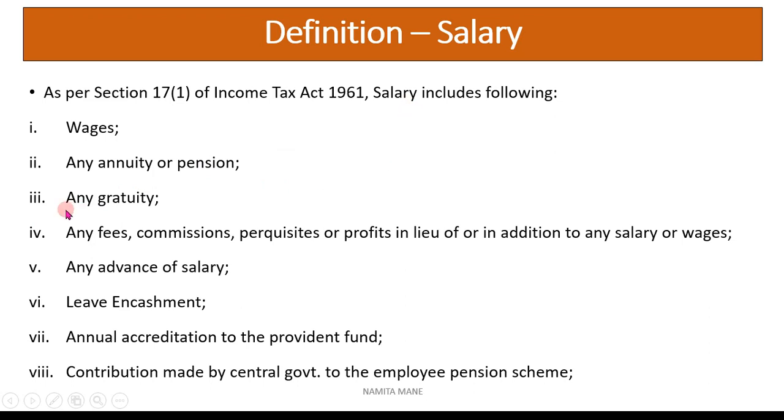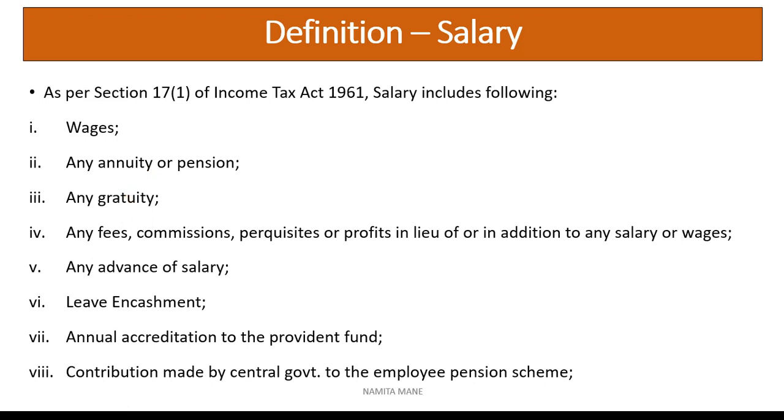Now the next part is any gratuity. Gratuity is also included in salary as per the definition of the Income Tax Act 1961. Gratuity is the amount given by the employer to the employee at the time of retirement.